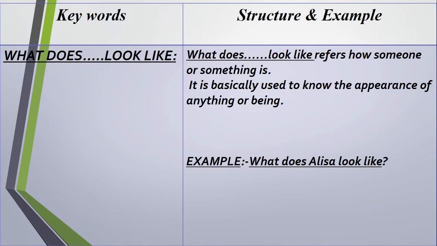Then, what does it look like? What does look like refer to? It refers to how someone or something is. It is basically used to know the appearance of anything or being. For example, what does Elisa look like? What does Mr. Gofran look like? Gofran is Mr. Old Man, like this.